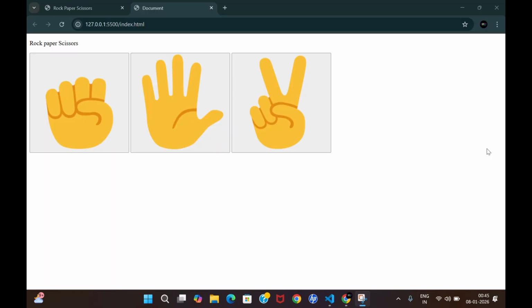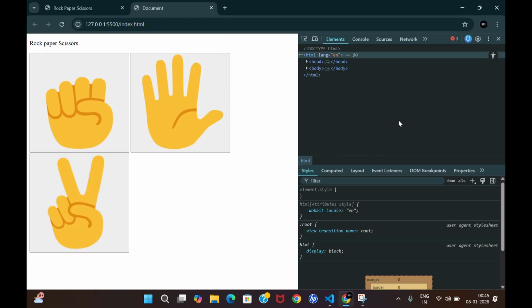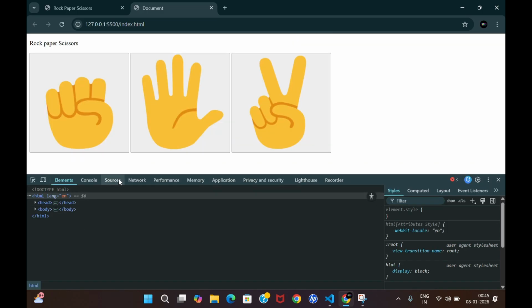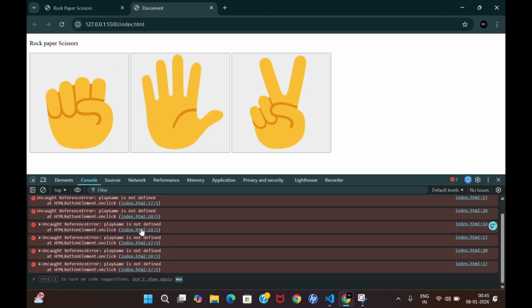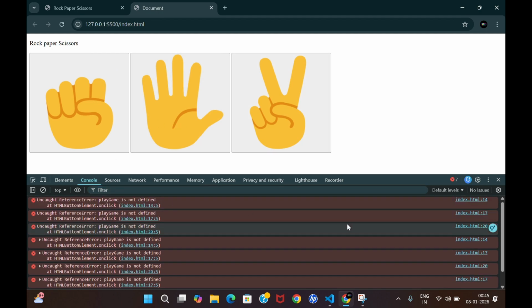Right now, just don't mess up many things. Right now it's doing something like this, and on click it should do something. If you see the inspect, let me do a dock side inspect and see the console. It will definitely be undefined because we have not defined our function named playGame. So this gives us a hint to define the function playGame.